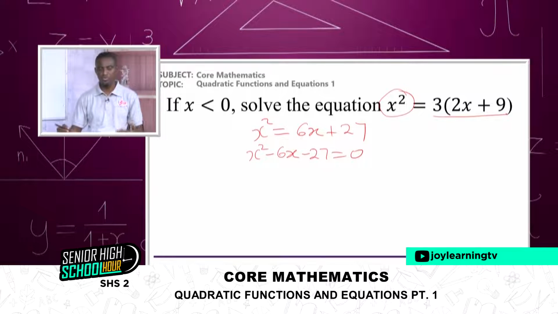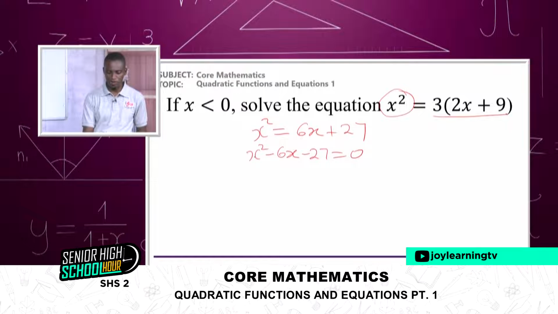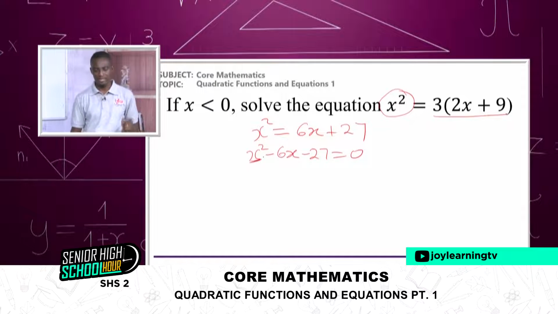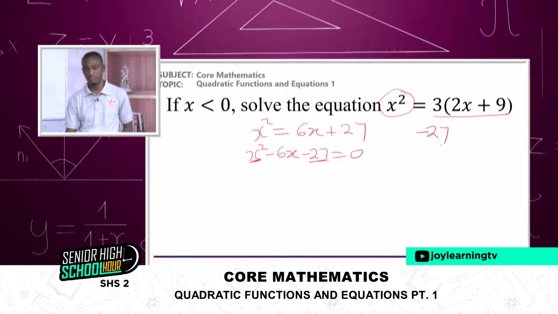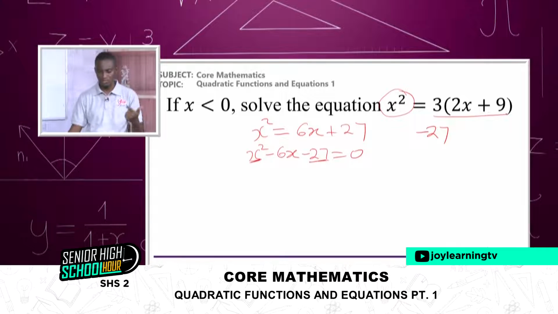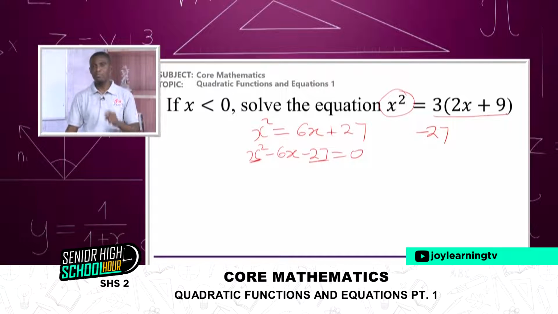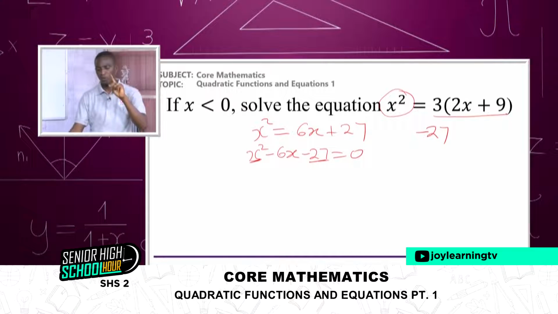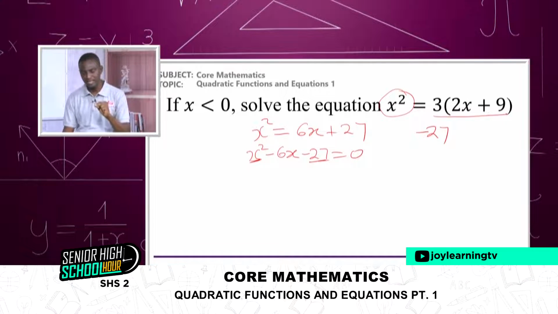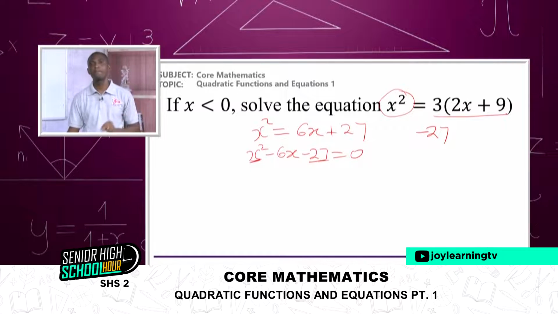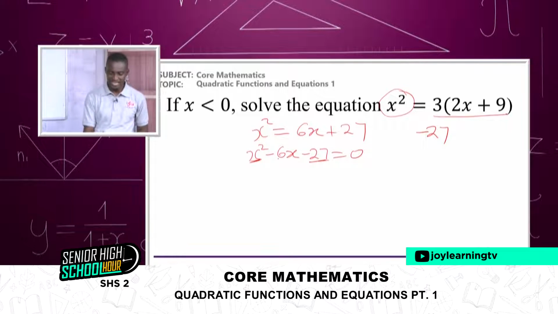Again, we are going to go through the same process. I'll first look at the coefficient of x squared, and that is 1. 1 times negative 27 is negative 27. Then we pick two factors of 27 that when we multiply, we get negative 27, but when we add, we get negative 6.